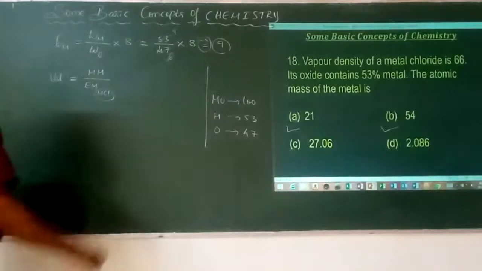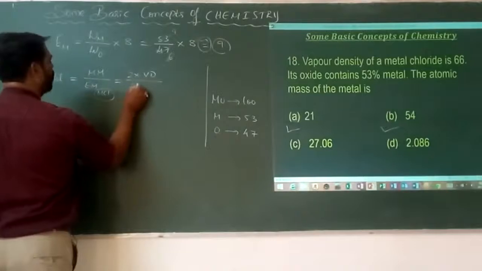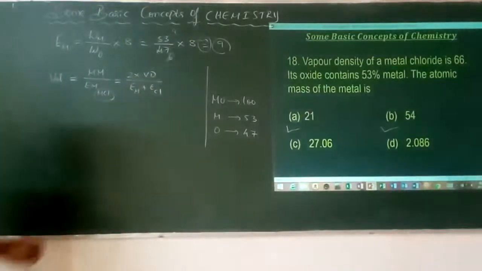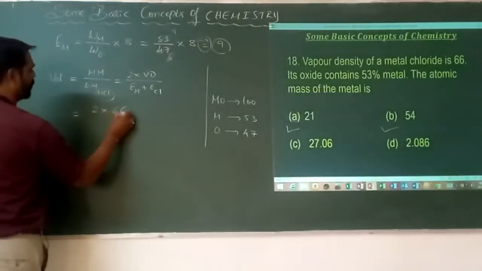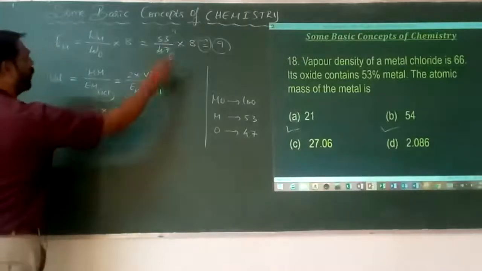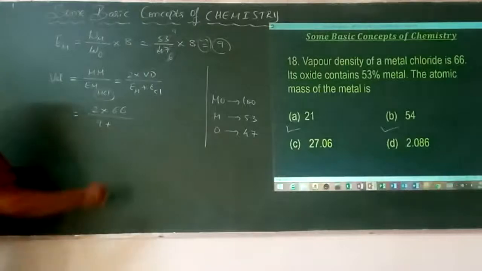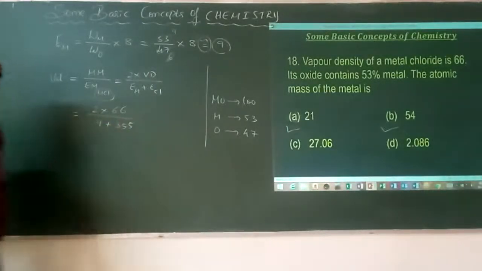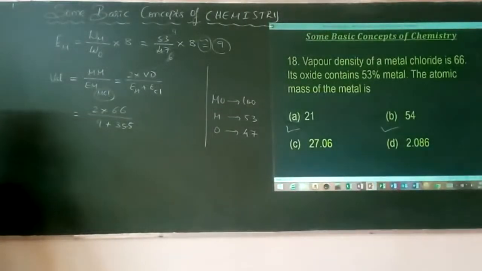That is equal to 2 into vapor density divided by equivalent mass of the metal plus equivalent mass of the chloride, because that is the chloride. 2 into the vapor density given, 66, divided by the equivalent mass of the metal that I calculated, 9, plus the equivalent mass of the chlorine, which is going to be 35.5.